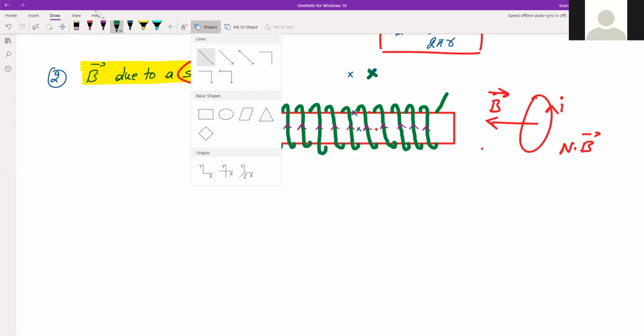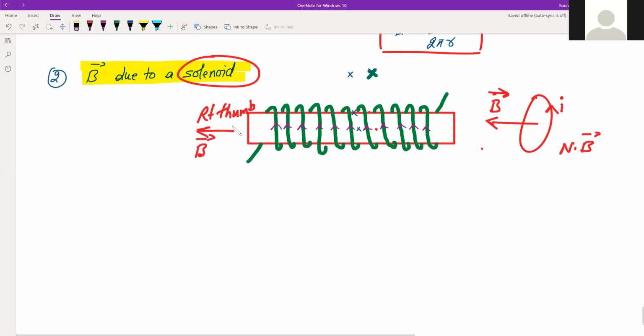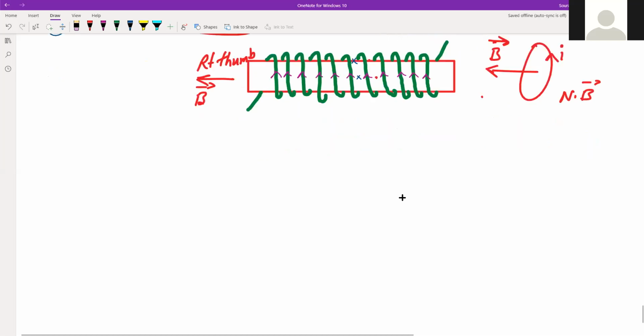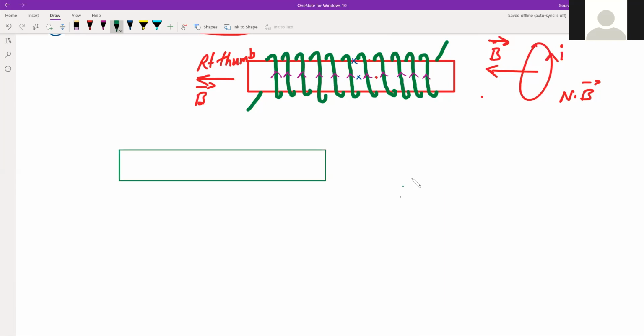So for the time being, let us draw just a rectangle for us as a solenoid, right? These two surfaces, the two ends, are actually circular, but here we are seeing it flat. It is actually like this, right? So this will be like this. Okay, but we are not bothered about that.